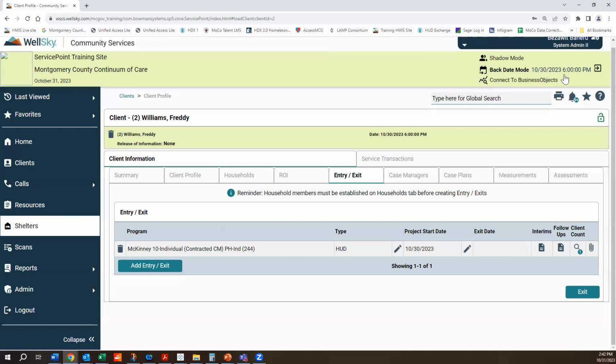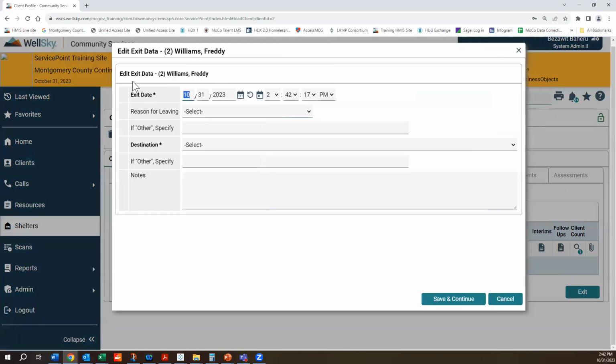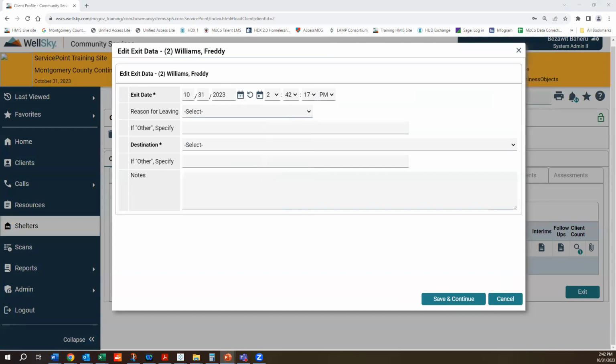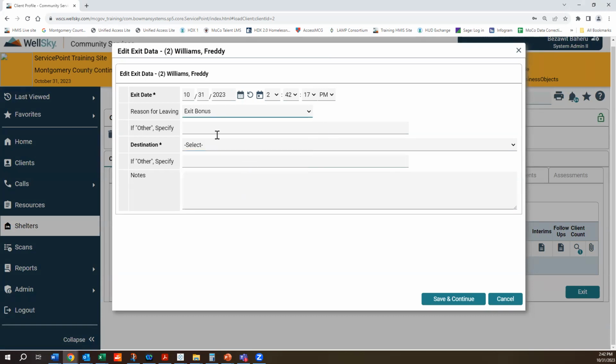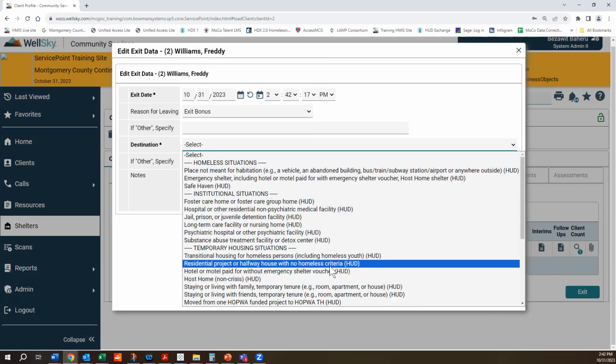All right. Say the client doesn't want to work with this program anymore, and they left their program. So you would go into the exit date. And again, put the exit date and time, make sure that's correct. Reason for leaving, you need to pick the right one. So if it was, for example, exit bonus or sharp, if you selected exit bonus, right, the destination would have been rental by client with no ongoing housing subsidy.